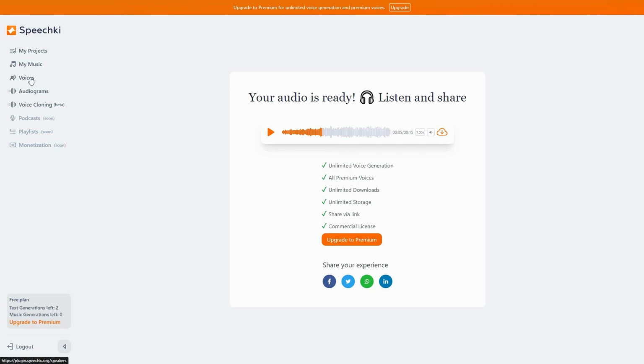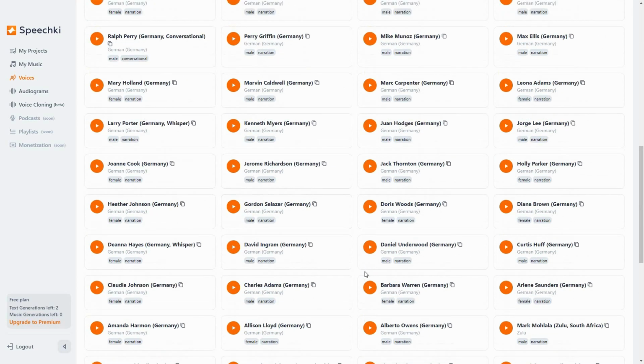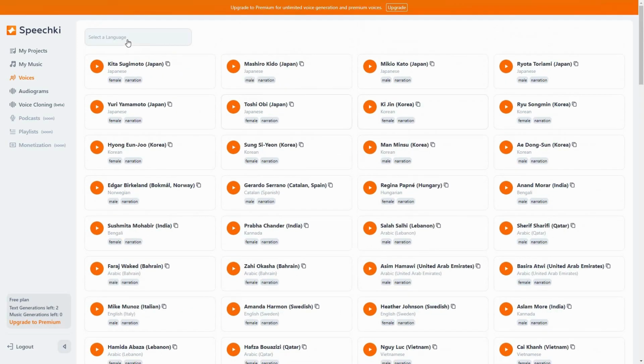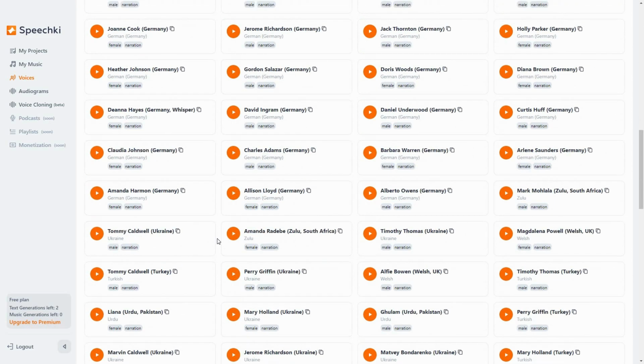So then there is another section on Speechki, which is voices. On this voices section, you can get access to all the voices that are available. And obviously you can search for a specific voice within a specific language on here. For example, it could be Spanish. So all of the voices are going to appear. Just see how many dialects they have within Spanish. So this is amazing. This way on this voices section, you can preview or see all the voices that are available on this tool.